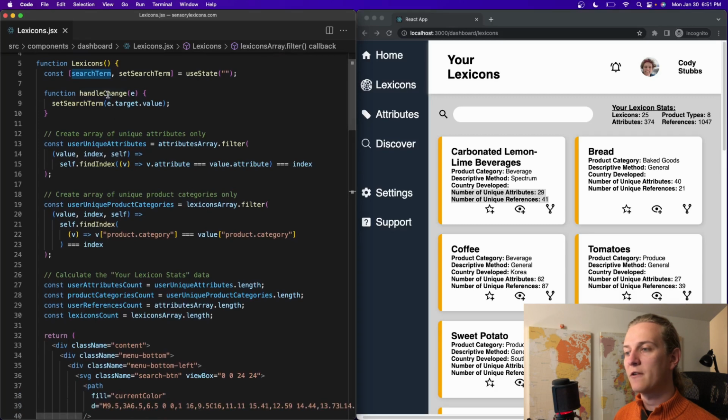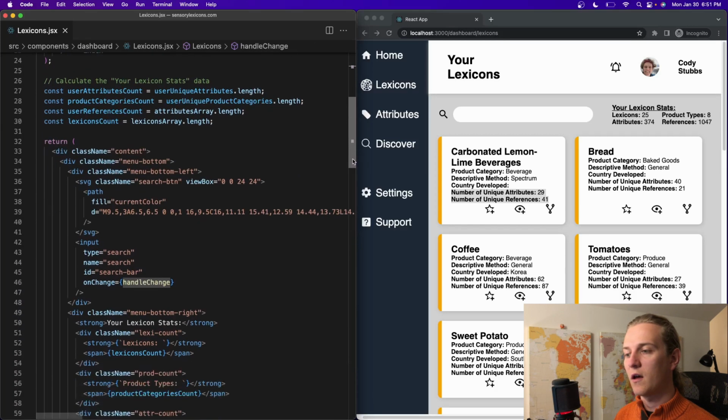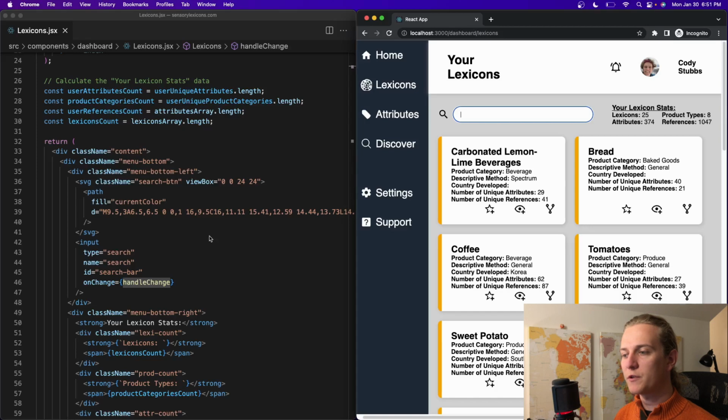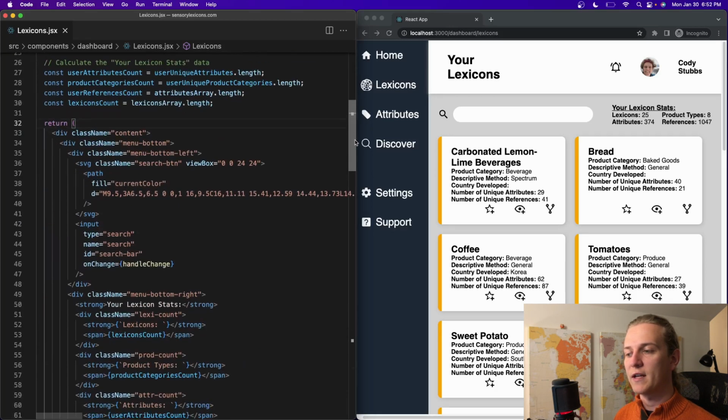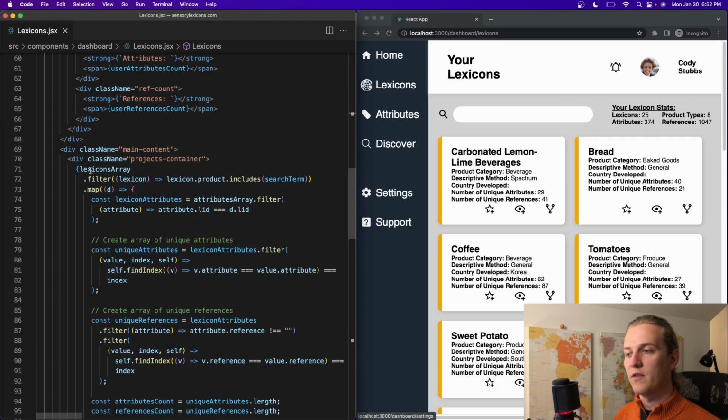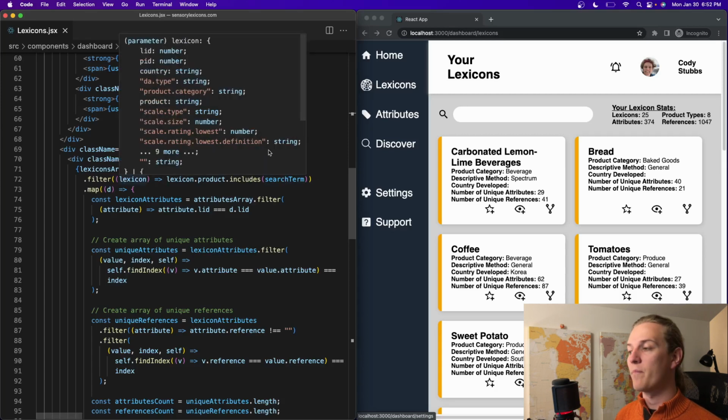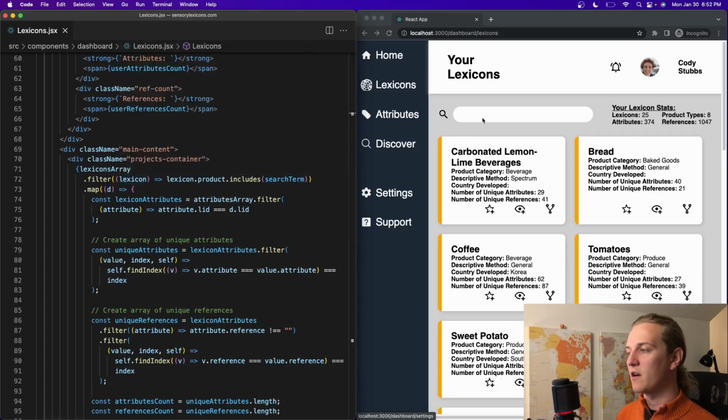And then this handle change function is actually attached to the onChange event for the input. So for this search input, when a user types, that function will fire and it will set the search term to the event target value. So that input's value will then become the search term, and since the state has been altered, it's going to re-render the project's container down here, these project tiles, based off of the new search term, which will filter out some of the lexicons based off of what the user wants.